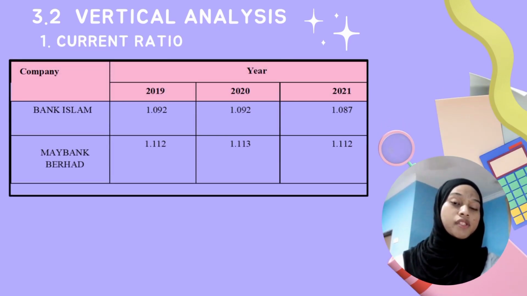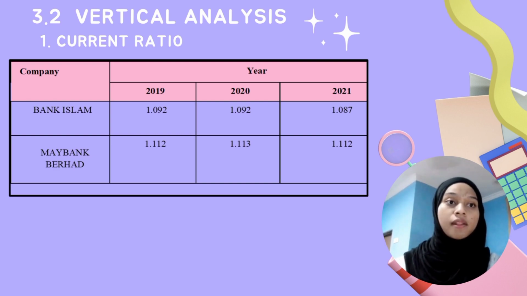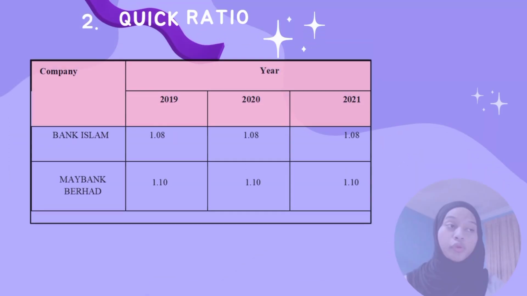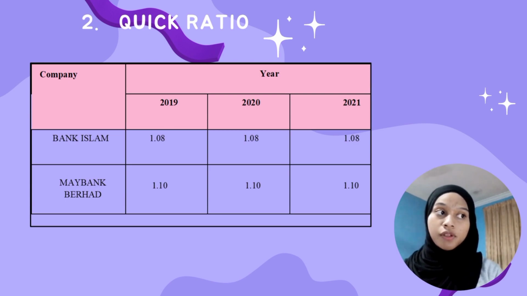I would like to continue this presentation with vertical analysis. First is current ratio. The current ratio for Bank Islam and Maybank BERHAD is quite maintained year by year, but the current ratio for Bank Islam is better than Maybank BERHAD's. For quick ratio, the quick ratio for Bank Islam and Maybank BERHAD was maintained at the same digit from 2019 until 2021.